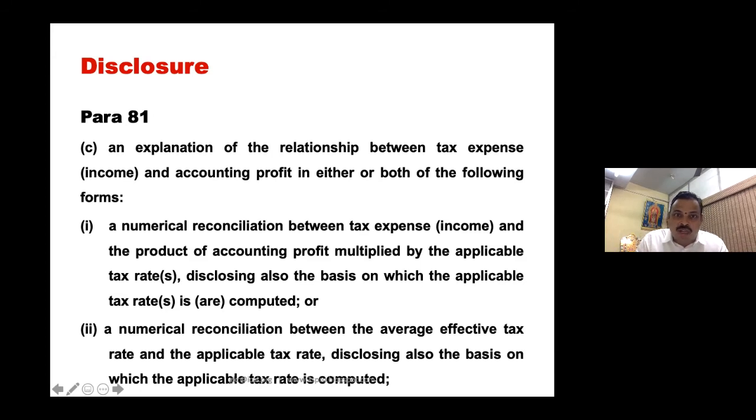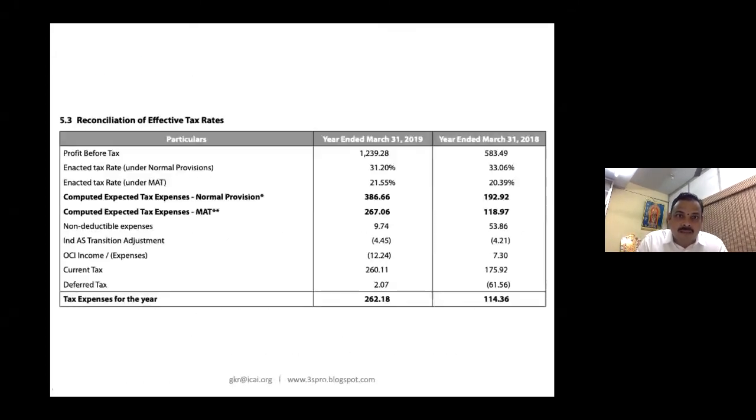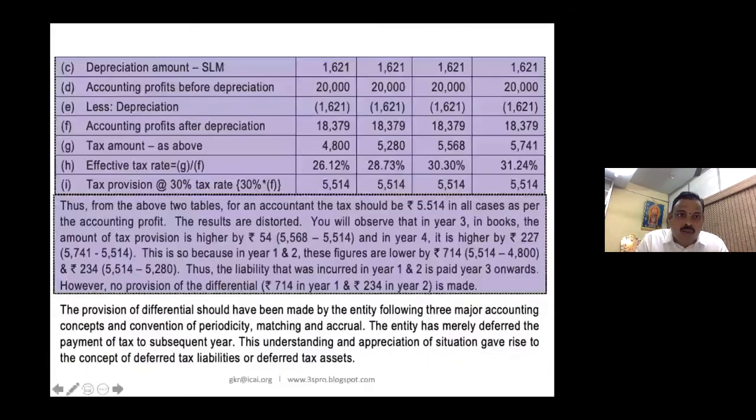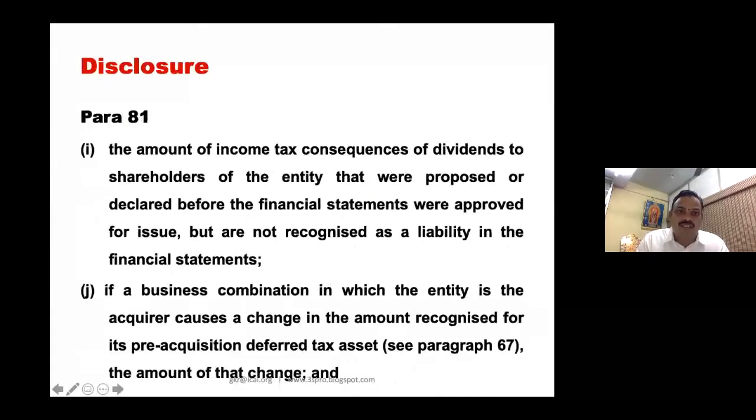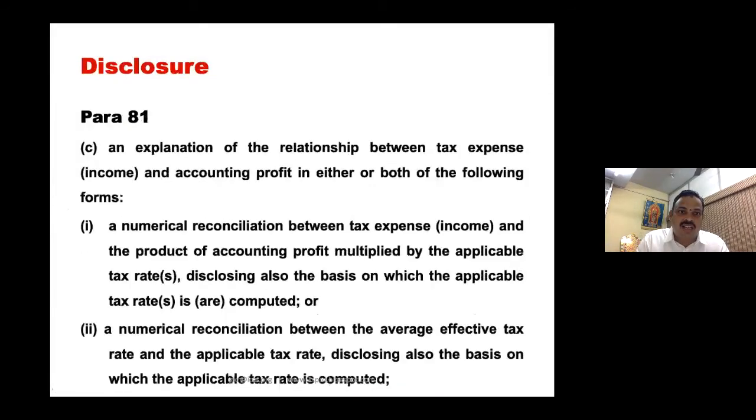So what is your accounting profit, my dear friends? In this question, my accounting profit is 18,379. And what is your tax expense? An explanation of the relationship between tax expense of 4,000 and accounting profit in either or both of the following forms. In this one or this one, anyone you have to explain.